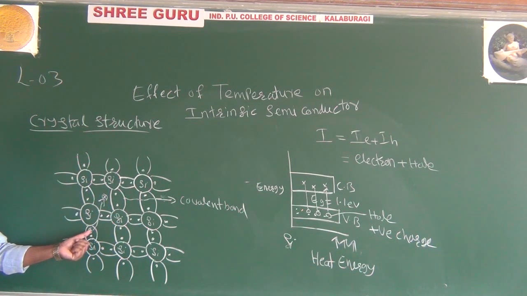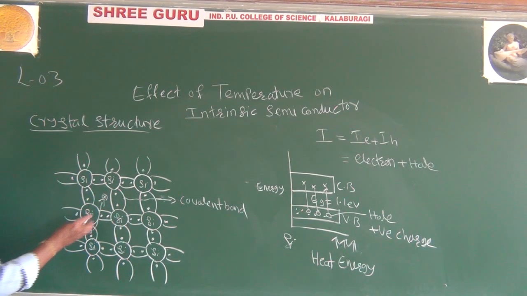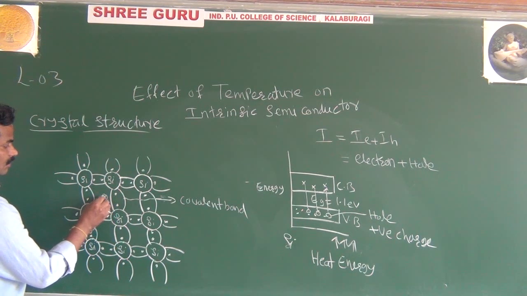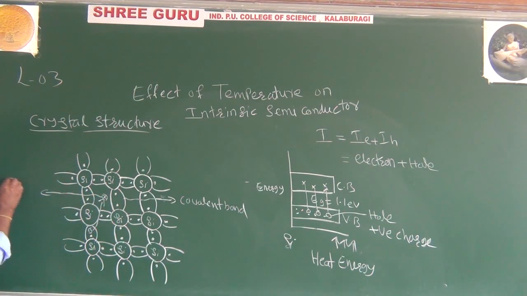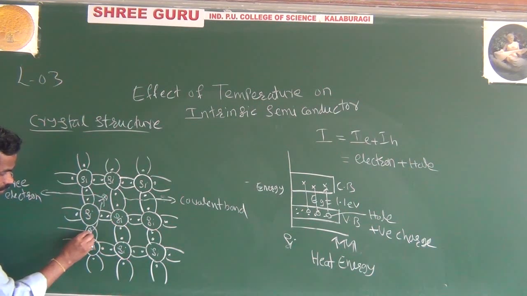If you break the covalent bond, what happens? This electron will come outside, and this electron is nothing but a free electron. You can write here, it is called your free electron. Why is it a free electron? Because you are applying some external energy, and because of the external energy, you are breaking the covalent bonds. Whenever you break the covalent bond, this electron will come outside, and here you have a vacant position. That vacant position is nothing but a hole. This is nothing but your hole.